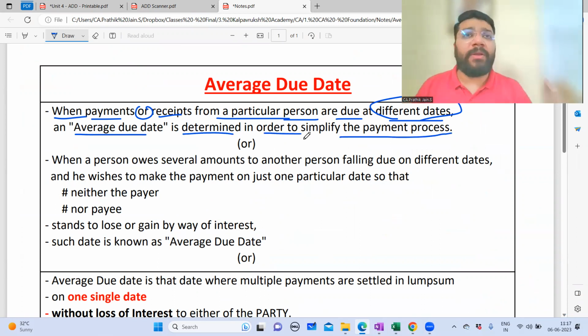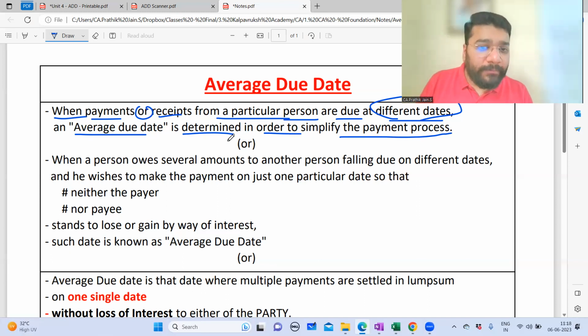When there are multiple payment or receipt is supposed to happen on multiple dates, it becomes very difficult for us to remember. So to make our life easy, we agree a particular intermediary date. We agree a center point date on which the payment is happening in such a way that we don't have any issues or difficulty.